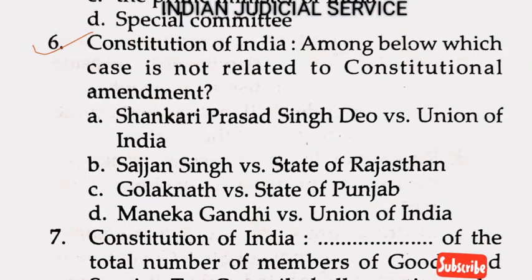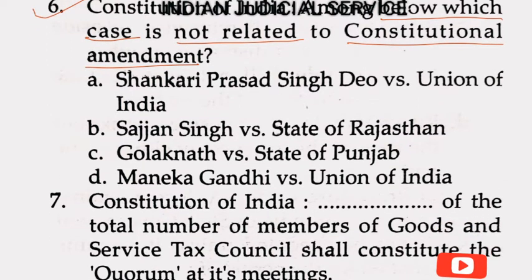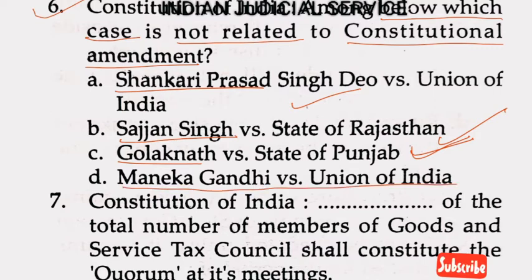Now question number 6. The Constitution of India, among below which case is not related to constitutional amendment? Option A here Shankari Prasad, yes, it is related to constitutional amendment. Option B here Sajjan Singh, it is also related to constitutional amendment. And option D here most important, Golaknath versus State of Punjab, it is also related to constitutional amendment. But Menka Gandhi versus Union of India is not related to the constitutional amendment. So answer is here option D.